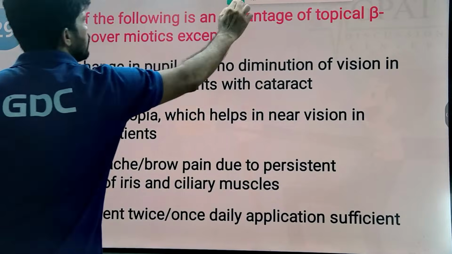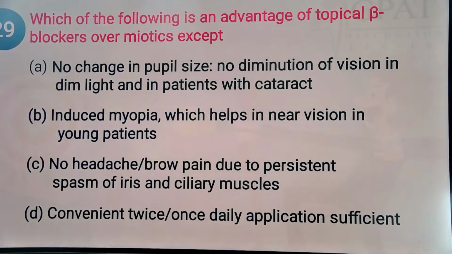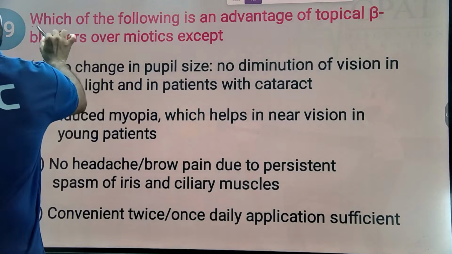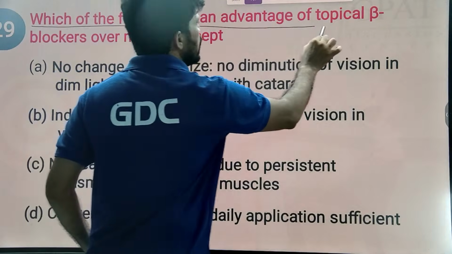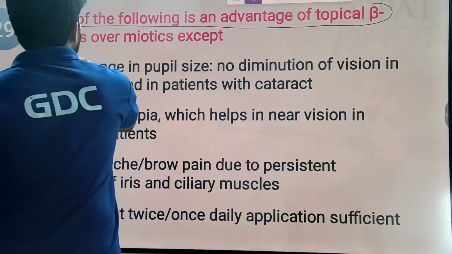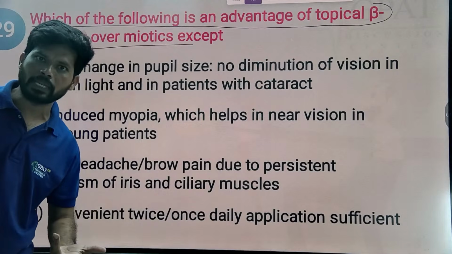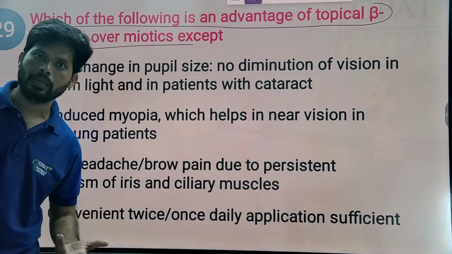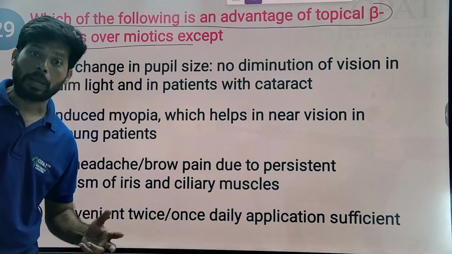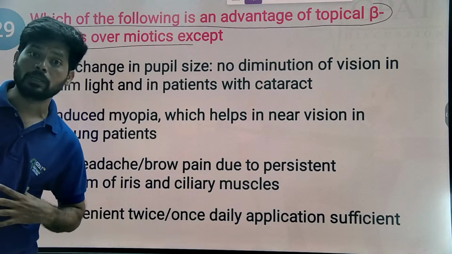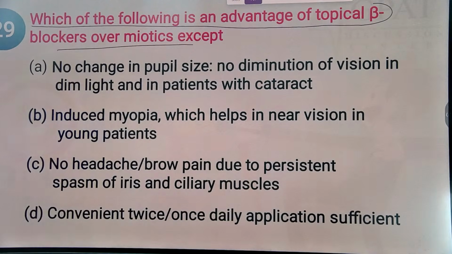Next question. Regarding the next MCQ, which of the following is an advantage of topical beta blockers over myotics? Beta blockers do not constrict the pupil, and myotics are parasympathomimetics, they cause constriction of the pupil of the eye. Let's see the options.